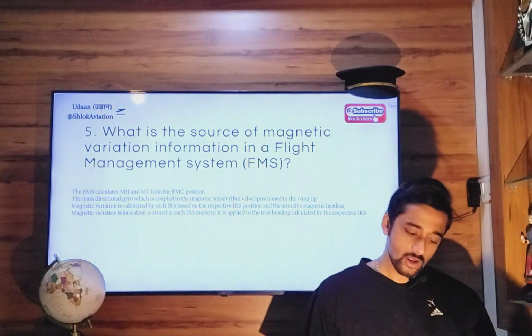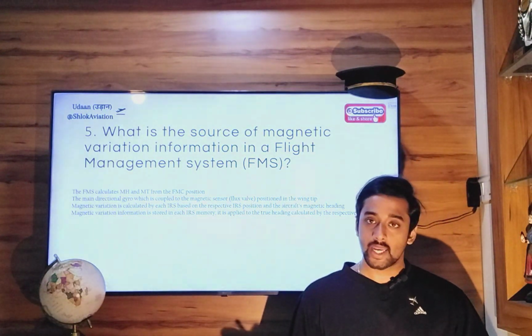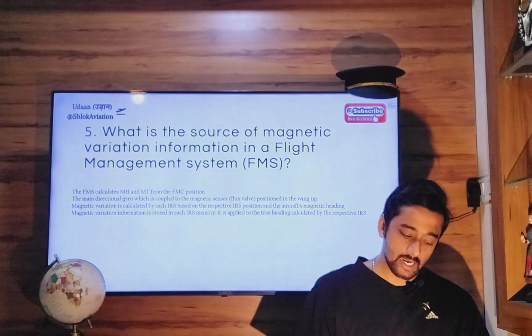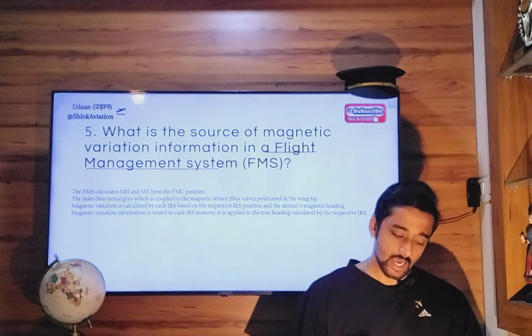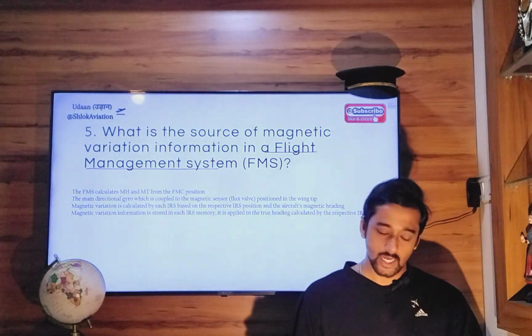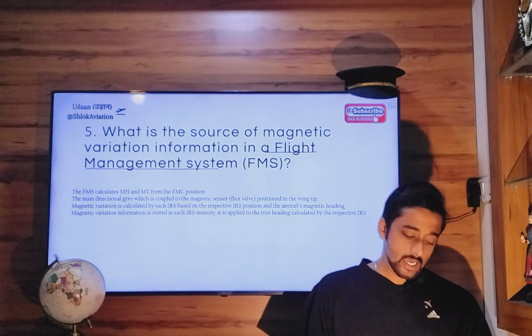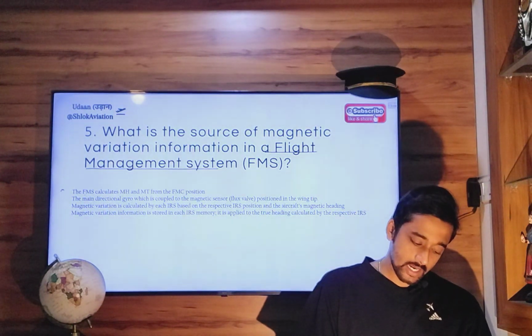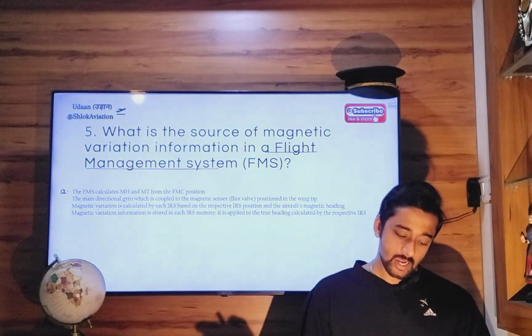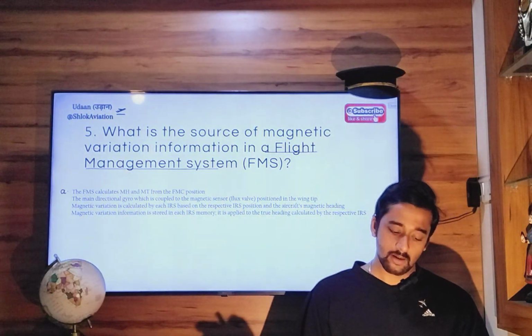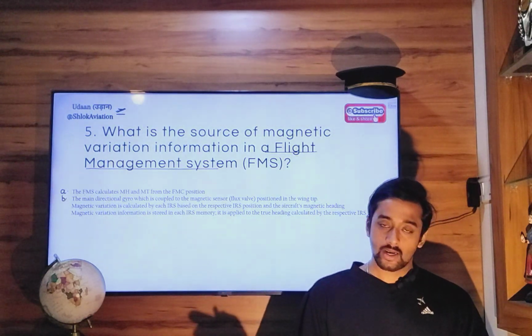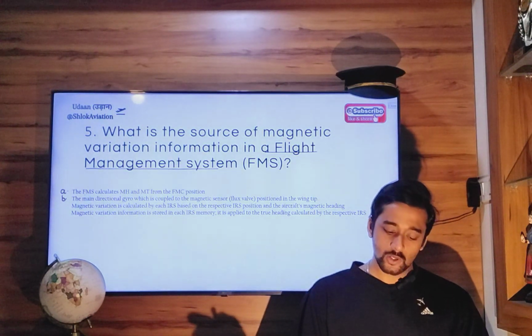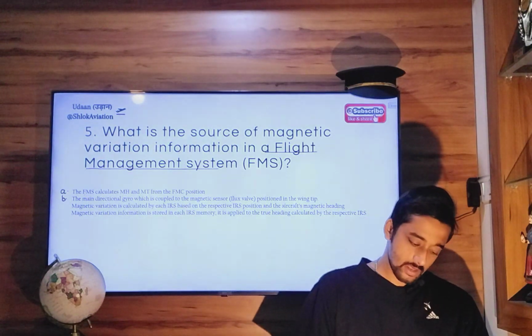Next, question 5. What is the source of magnetic variation information in a flight management system? I have written the answer here; the options here. Option Alpha: the flight management system calculates magnetic heading and magnetic track from the flight management computer position. Option Bravo: the main directional gyro, which is coupled to the magnetic sensor flux valve position in the wingtip.